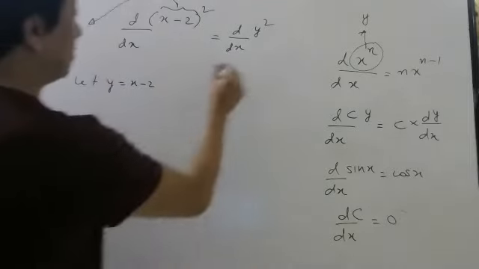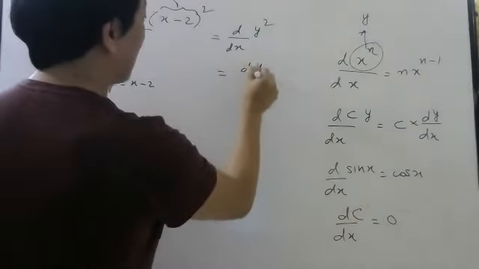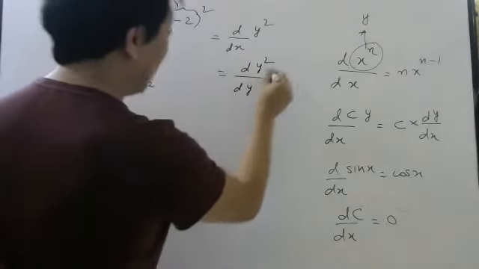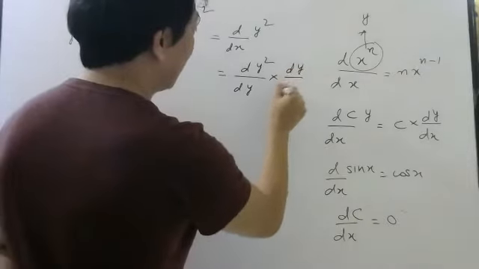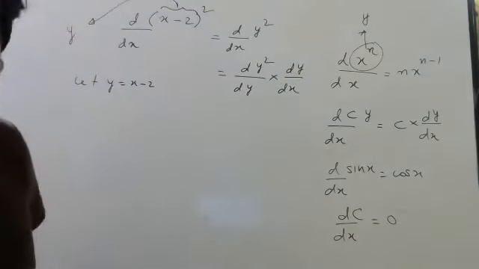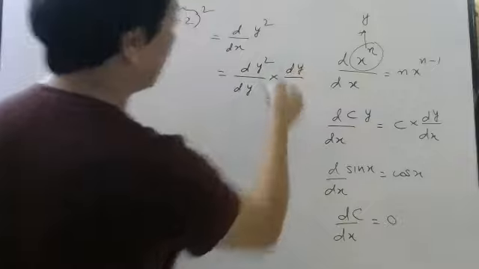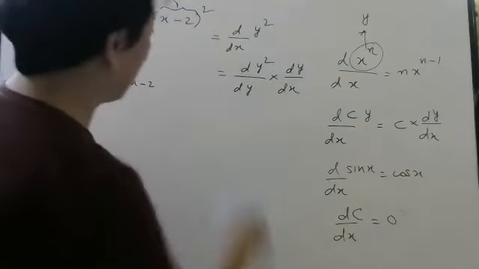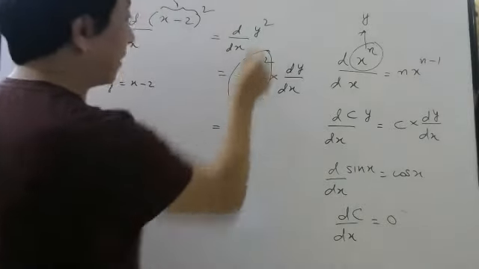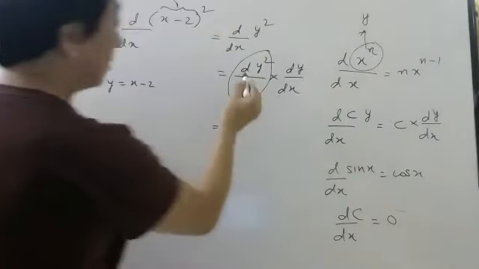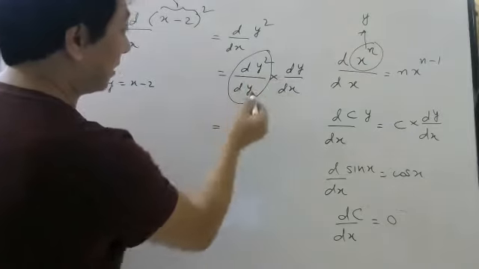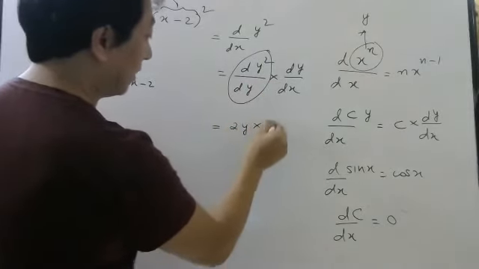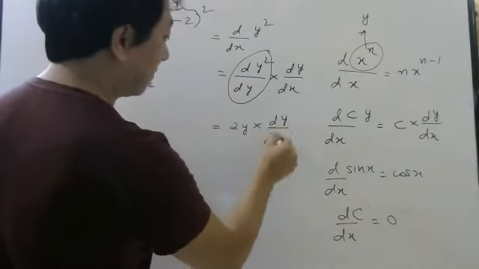So you will write this as d(y square) by dy into dy by dx. It is allowed, no? It is allowed because you can cancel dy and go back here if you want. So once I do this, now you can see for this, I can apply this formula. So differentiation of y square divided by dy will be 2y into dy by dx.